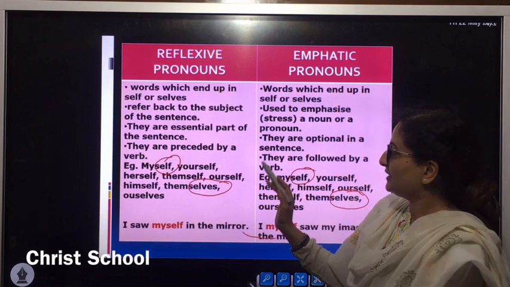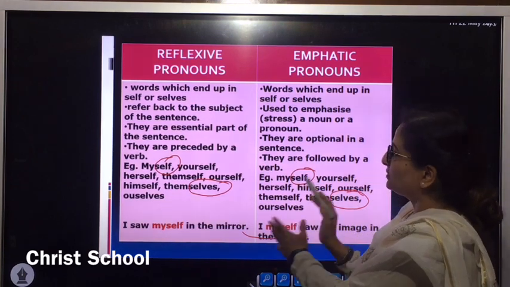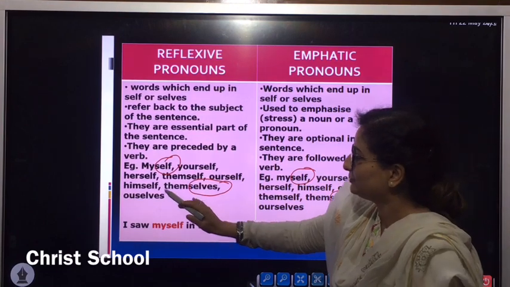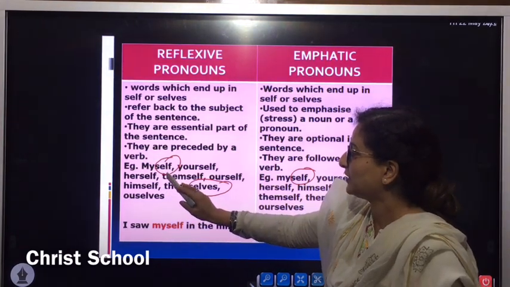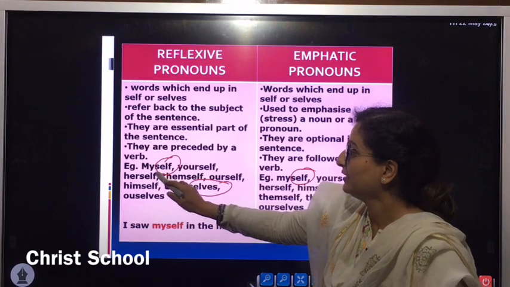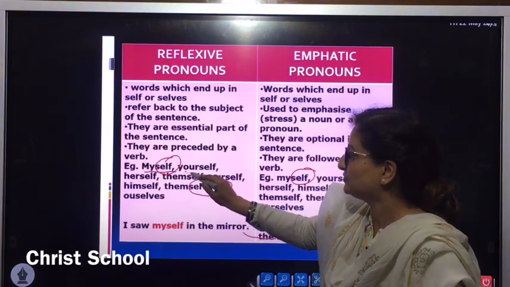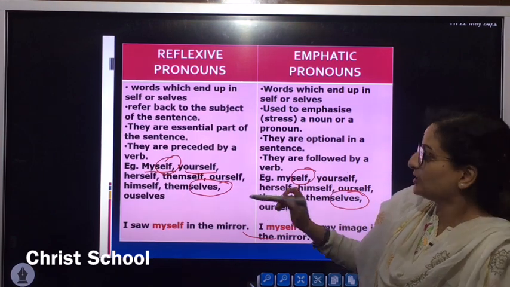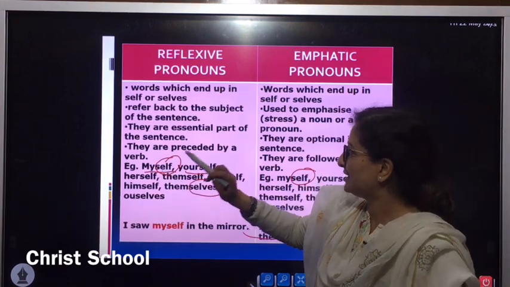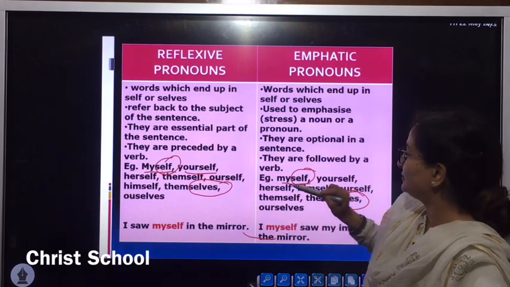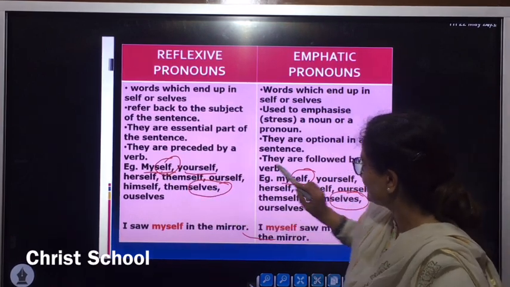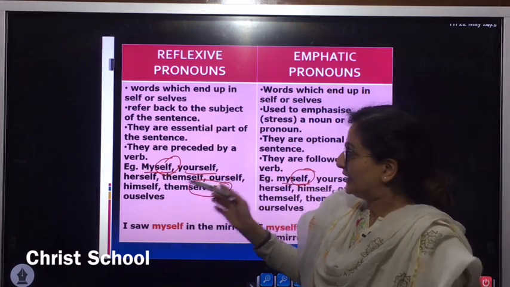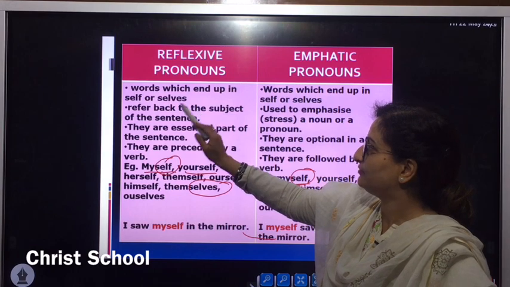That is the reason I differentiated both the pronouns on the screen for you, because it's confusing, because both of them are nine in number and are the same words used in place of nouns. If I say myself, here also myself, then what is the difference between a reflexive and an emphatic pronoun? Let's try to understand with the help of the definition.